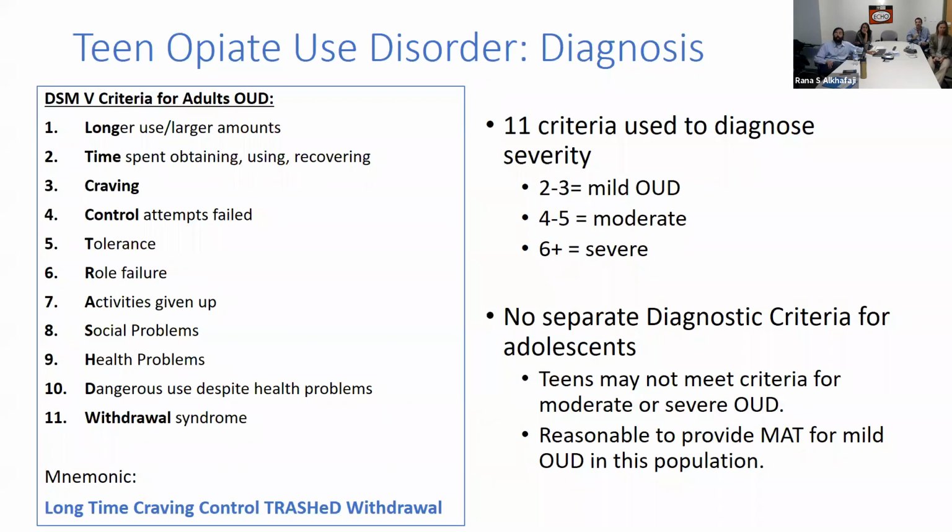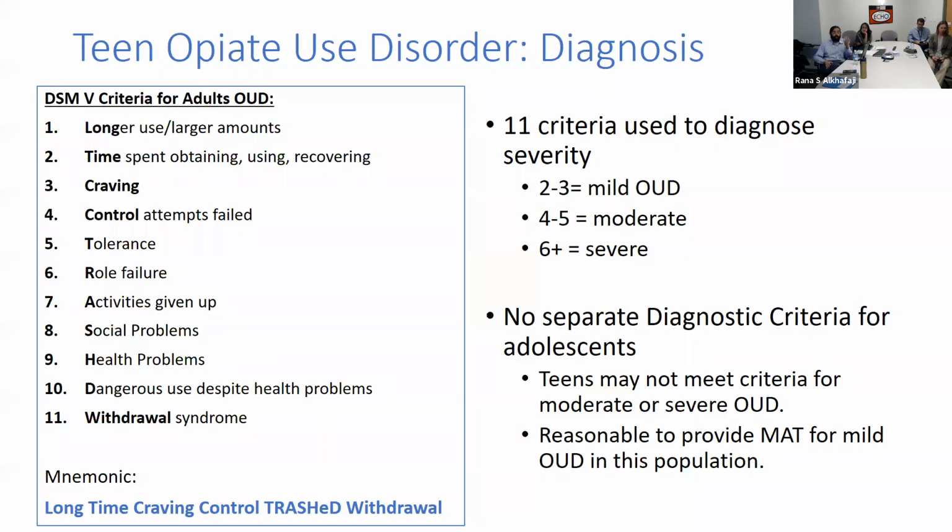The main point here in terms of diagnosing opioid use disorder is that last bullet, that there are no separate diagnostic criteria for adolescents. So diagnostic criteria for opioid use disorder are the same, whether it's an adult or an adolescent, right? At the same time, it's important to keep in mind that many times our adolescents, and hopefully this is where we want to catch them, may not meet criteria for moderate to severe opioid use disorder. Because this, remember, is a spectrum.